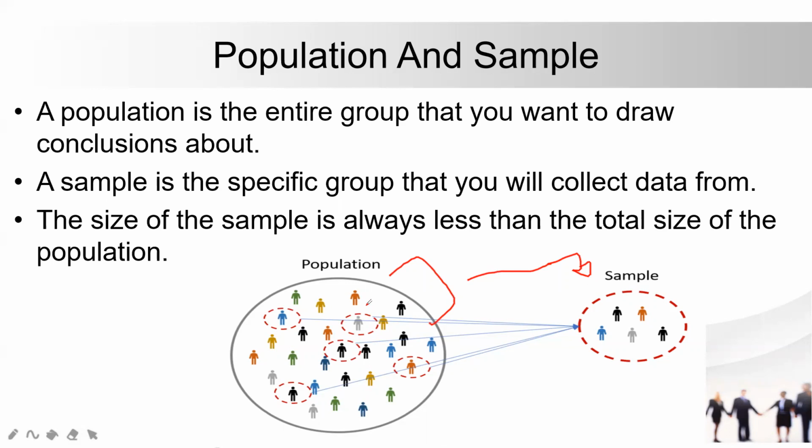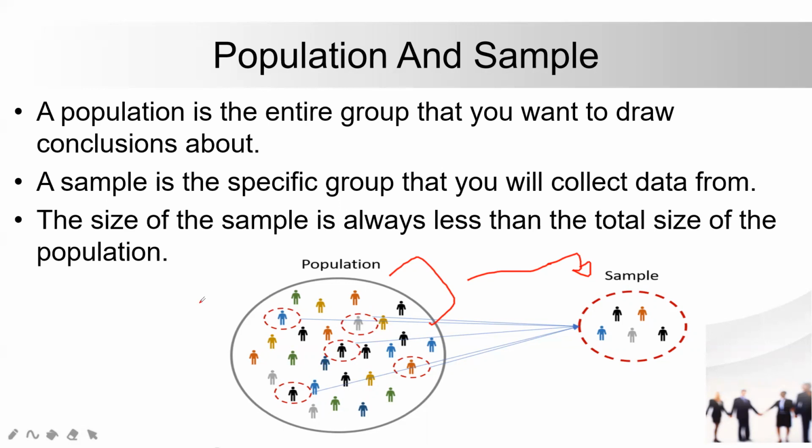Whatever finding you got while studying this sample, you can give a probability for the complete population. I'm not saying it will be 100% correct all the time, but you have a very good chance that it is correct. I hope it makes sense.